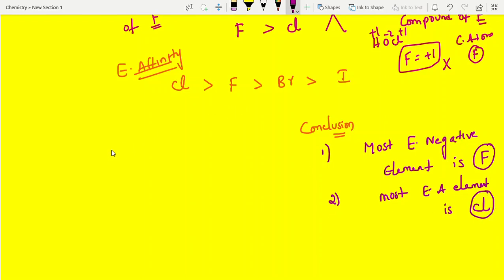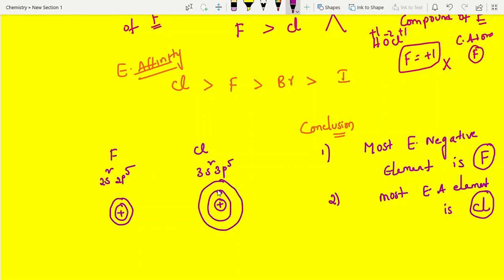That's it. Why? What is the reason? Fluorine, chlorine. What is the electronic configuration? Outermost 2s2 2p5; this is 3s2 3p5. Completely one shell increased, right? If you write the shell-wise representation, fluorine has two shells, but chlorine has three shells. Shells increasing means size increasing. Now, with small size, fluorine has 9 electrons; fluorine atomic number 9, chlorine atomic number 17, right? Now the upcoming electron, since it is more electronegative, it accepts the electron, no doubt.